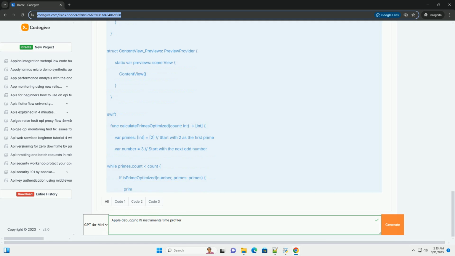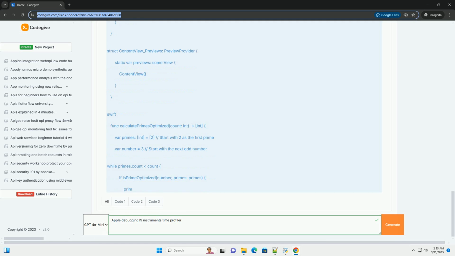Over-optimizing prematurely. Don't spend time optimizing code that isn't a bottleneck. Use the time profiler to identify the areas that will yield the greatest performance gains. Ignoring memory usage. The time profiler focuses on CPU usage, but memory usage can also have a significant impact on performance. Use the allocations instrument to identify memory leaks and excessive memory allocations.